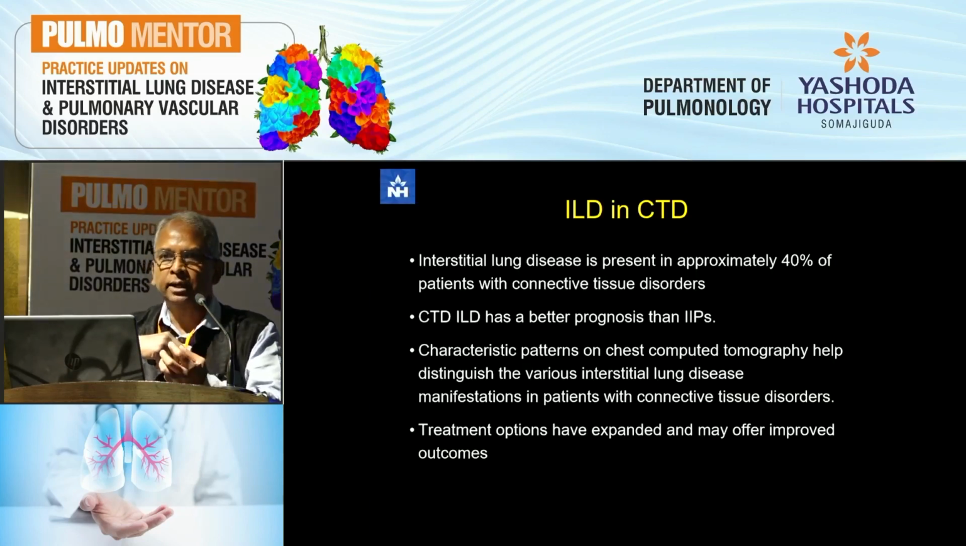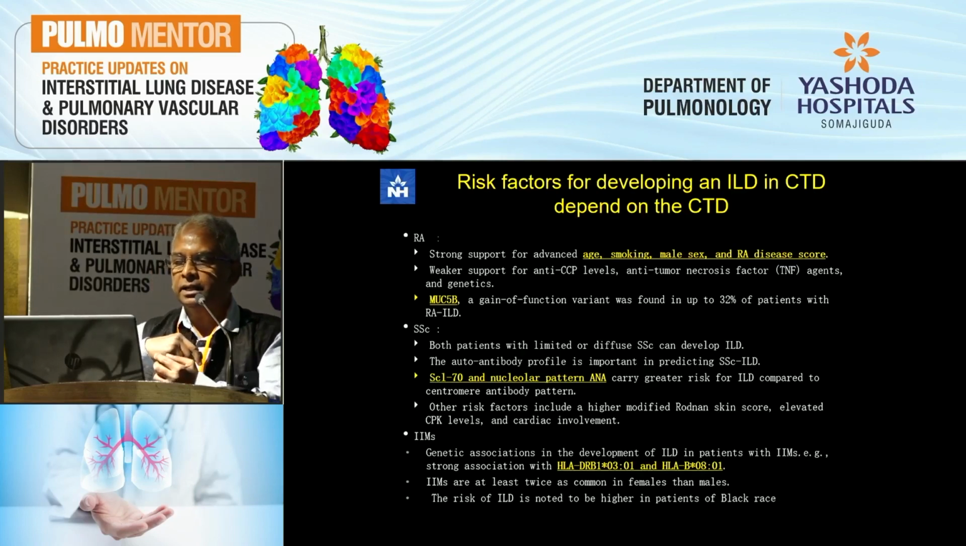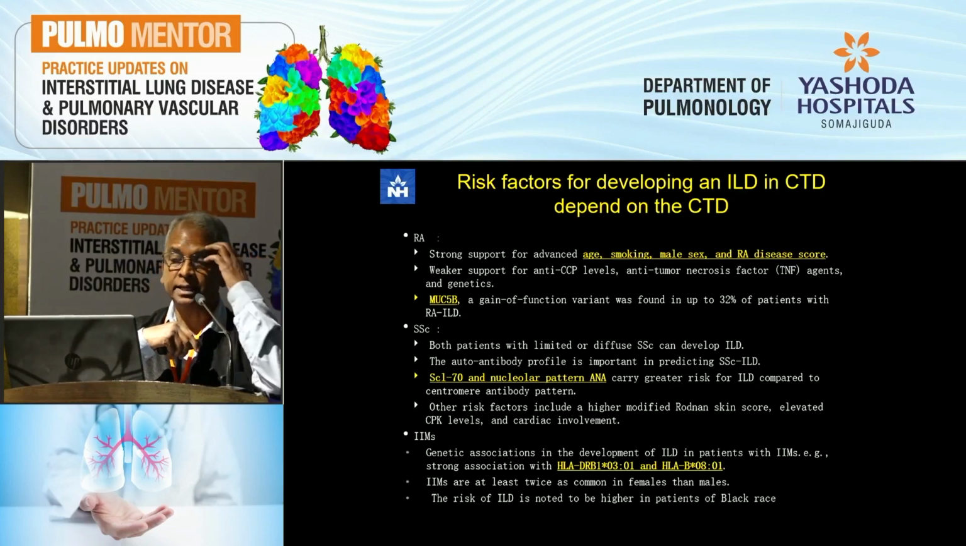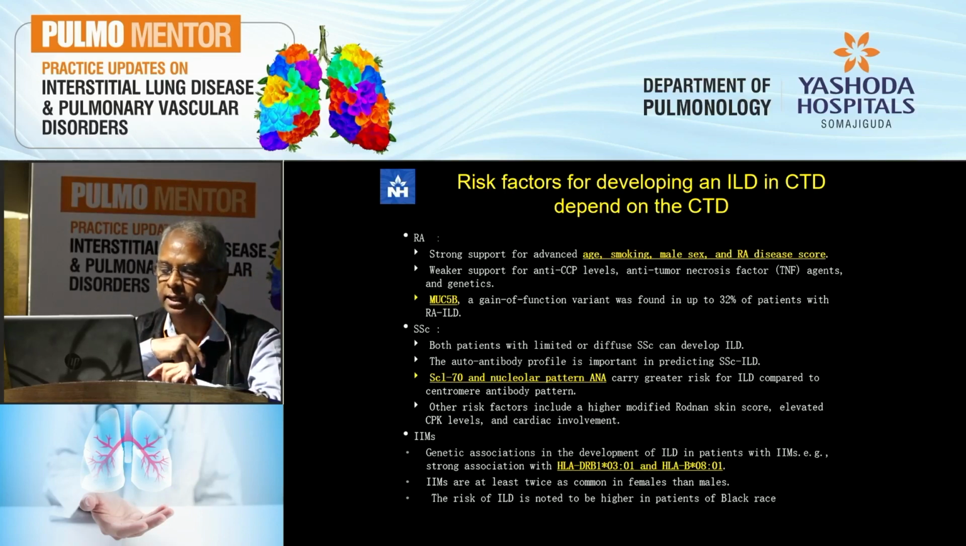You get interstitial lung disease in approximately 40% of patients who have a connective tissue disorder, and as I emphasized earlier, these have a better prognosis. The risk factors may depend on various things. In rheumatoid arthritis, for example, age, smoking, the male gender, and the severity of the rheumatoid arthritis can tell you if you're likely to develop an interstitial lung disease. But interestingly, the MUC5B gene, which is something that's also found in IPF, also codes for the UIP pattern that you see in patients with rheumatoid arthritis.